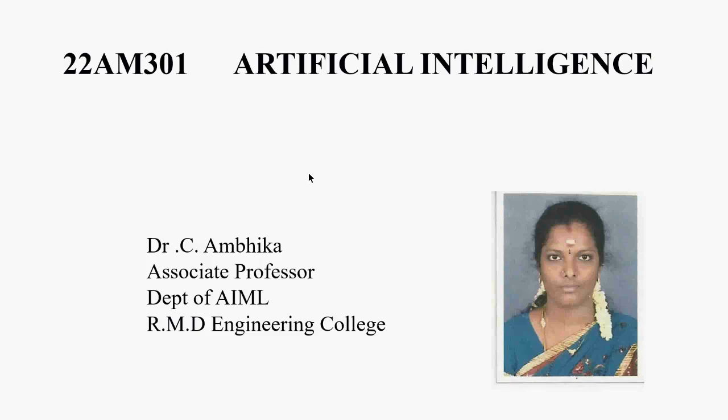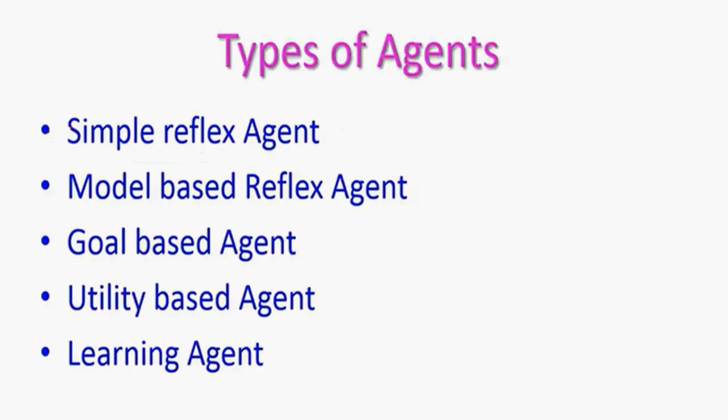Hello everyone. Today in artificial intelligence, let us move on to the next topic, which is called types of agents. So agents are nothing but something which has sensors and actuators, and those sensors are going to sense your environment, and the actuators are going to reflect the actions of it. So what are the types of agents we have?